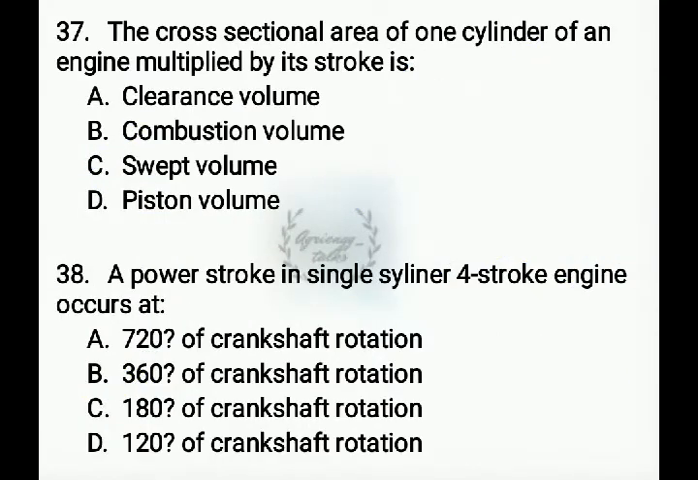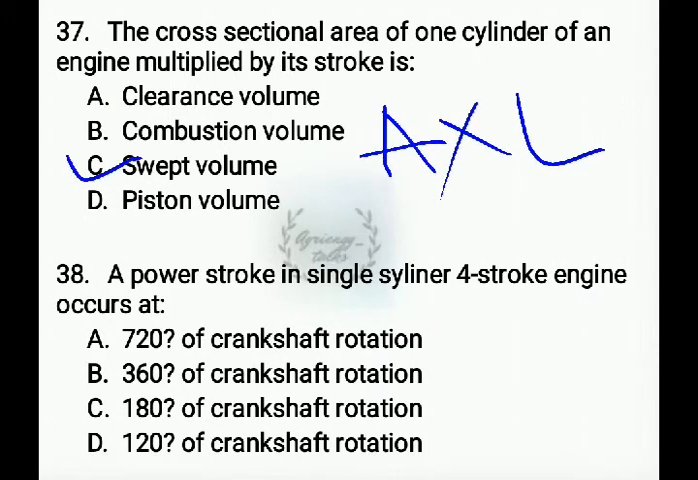Next question. The cross-sectional area of one cylinder of an engine multiplied by its stroke, that is A into L, which is given by swept volume. Swept volume is nothing but the volume displaced by the piston.